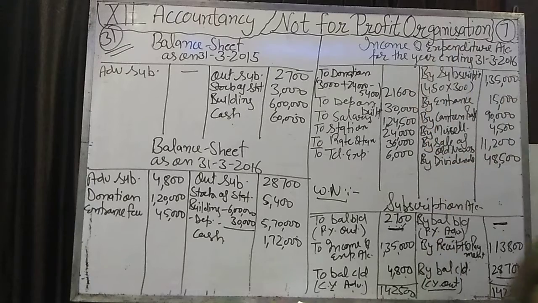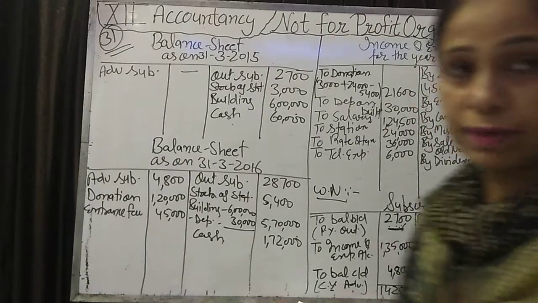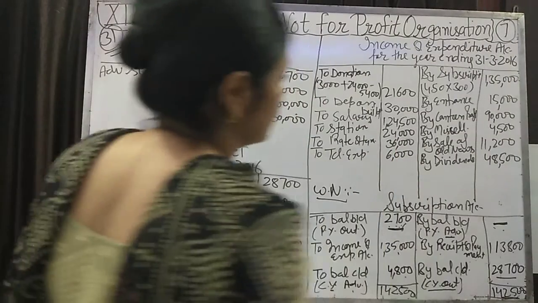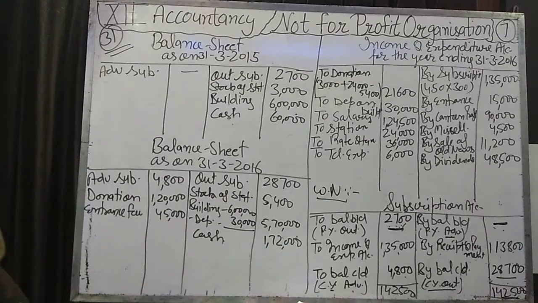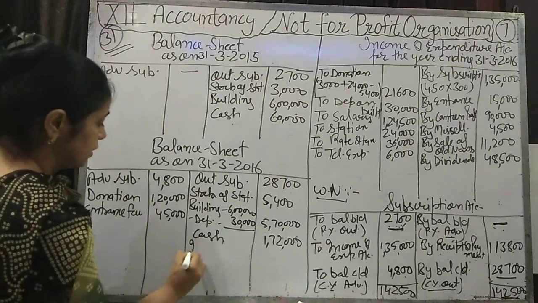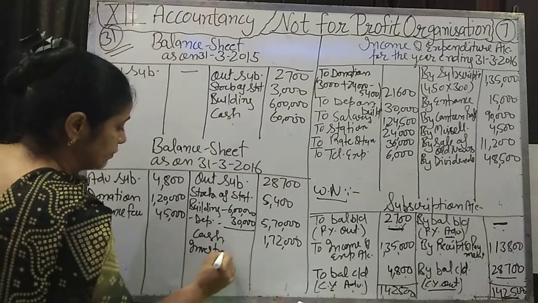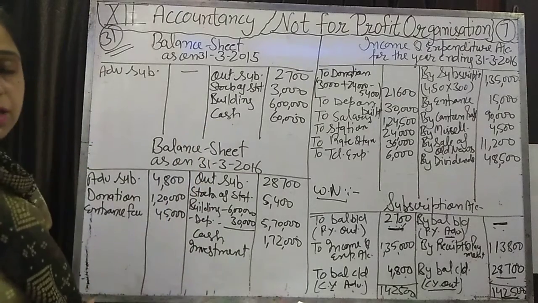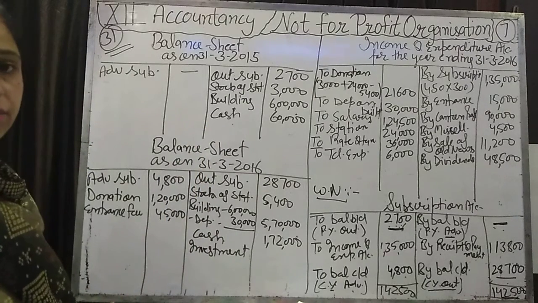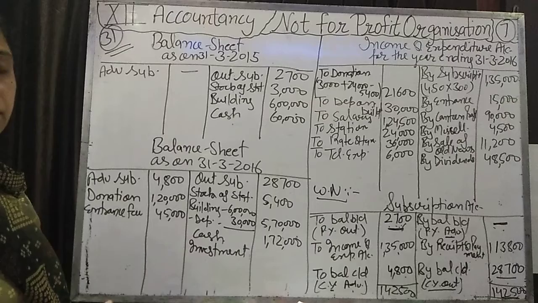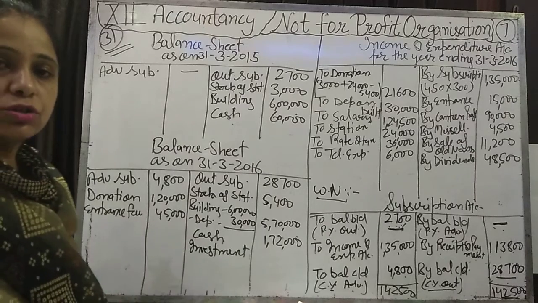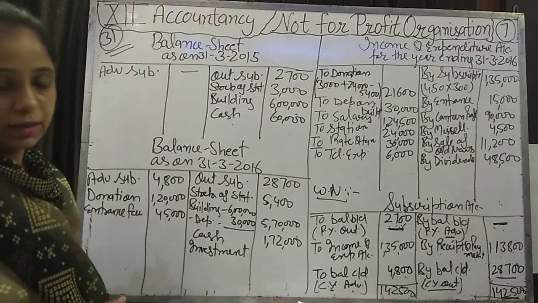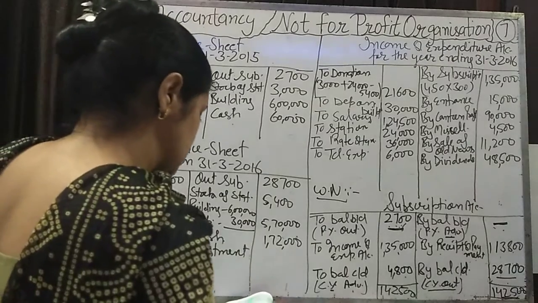Investment 75,000. I said we are receiving a dividend, it means we have some shares, so that is an investment, that is our asset, that we will write in the current year balance sheet, not in the previous year balance sheet, because we purchased this investment in this year. The receipt and payment account given to you in the question is of the current year. Then how much investment is there?